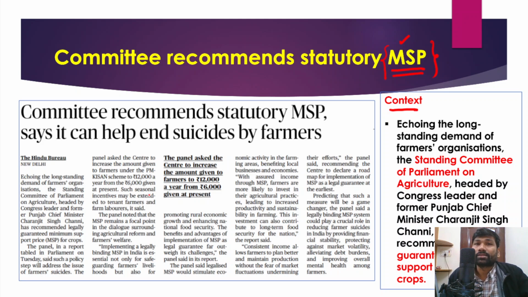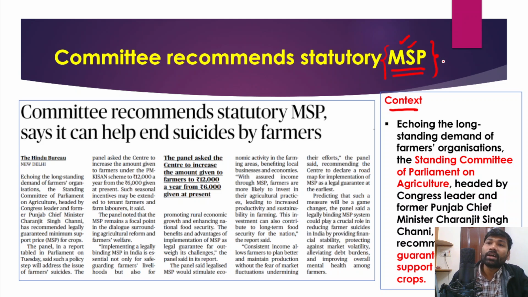Those bills are considered arbitrary bills, and farmers protested against those three bills. And even during that particular protest, farmers came up with one unique demand, that is providing legal recognition to the minimum support price.